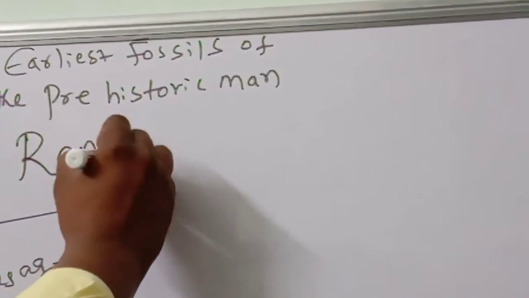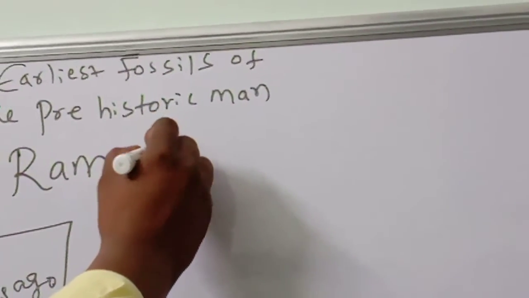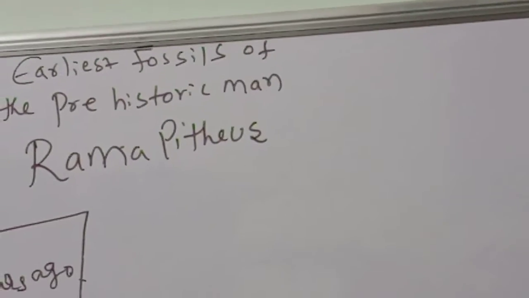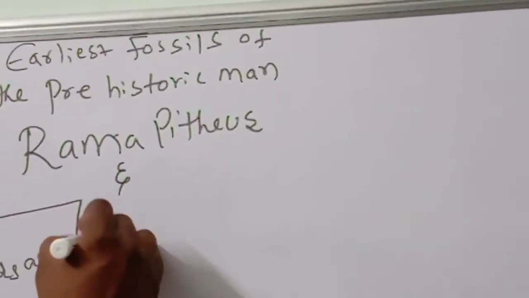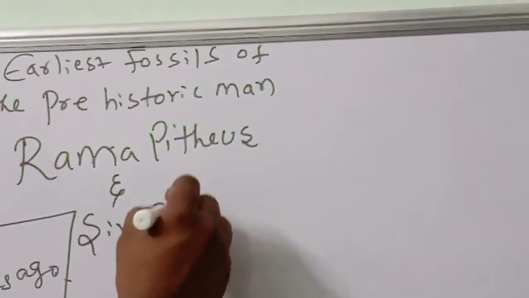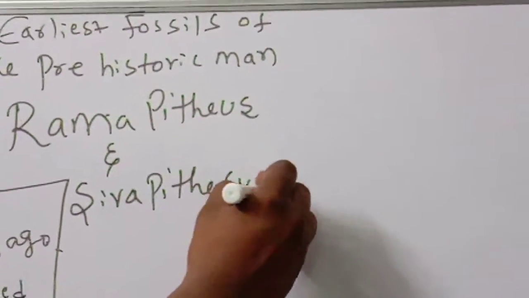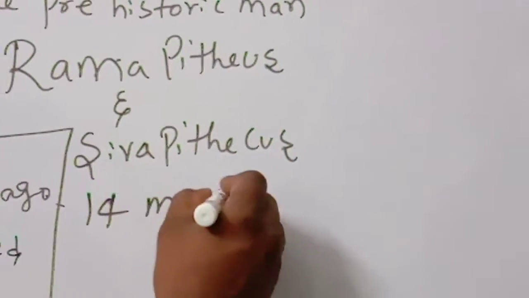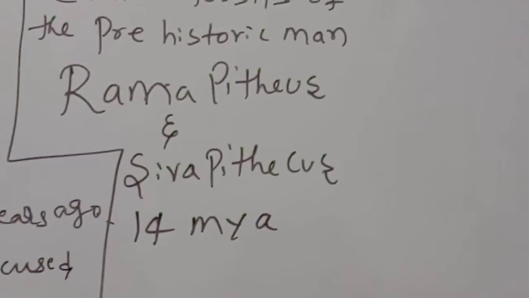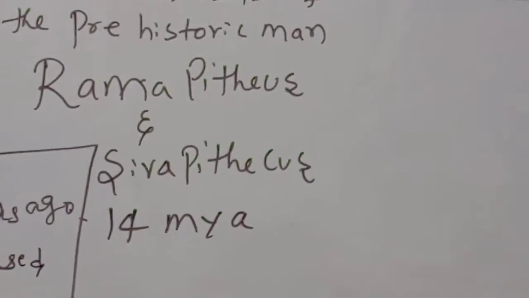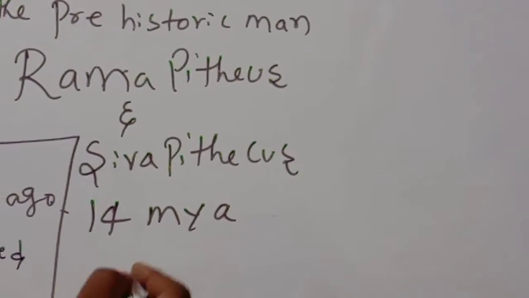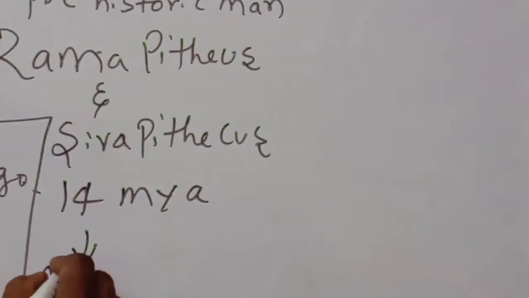Ramapithecus and Sivapithecus, 14 MYA. They survived about 14 million years ago, and they were derived from ape-like ancestors.